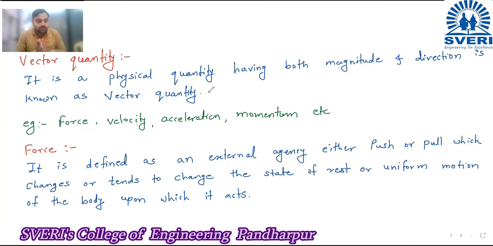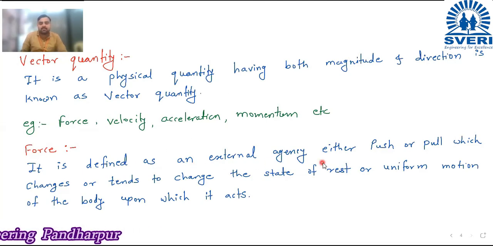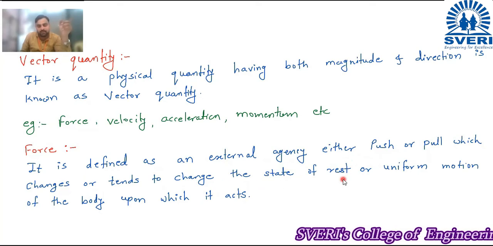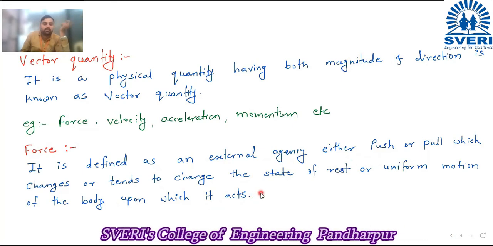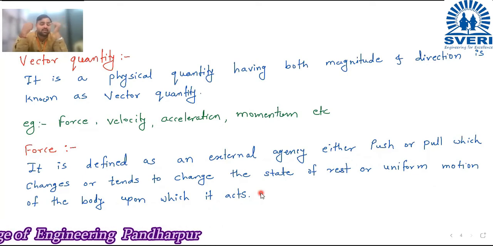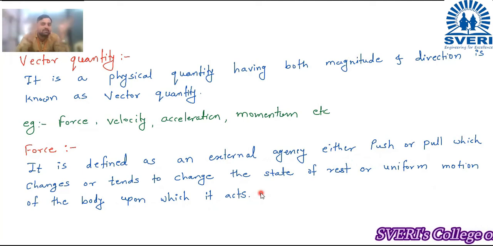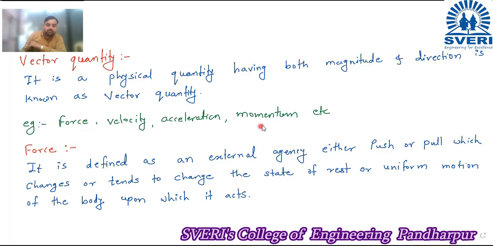So now force. This is the definition. Force is defined as an external agency, either push or pull, which changes or tends to change the state of rest or uniform motion of the body upon which it acts. So on a body, it can tend to change the state of rest of the body, so it can move a stationary body. And if the body is already moving, it can stop it and bring it to stationary. So this is nothing but force.